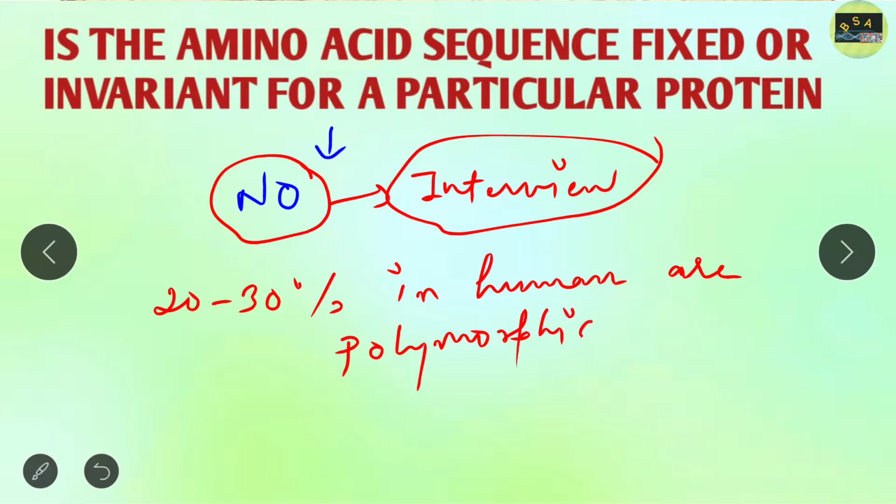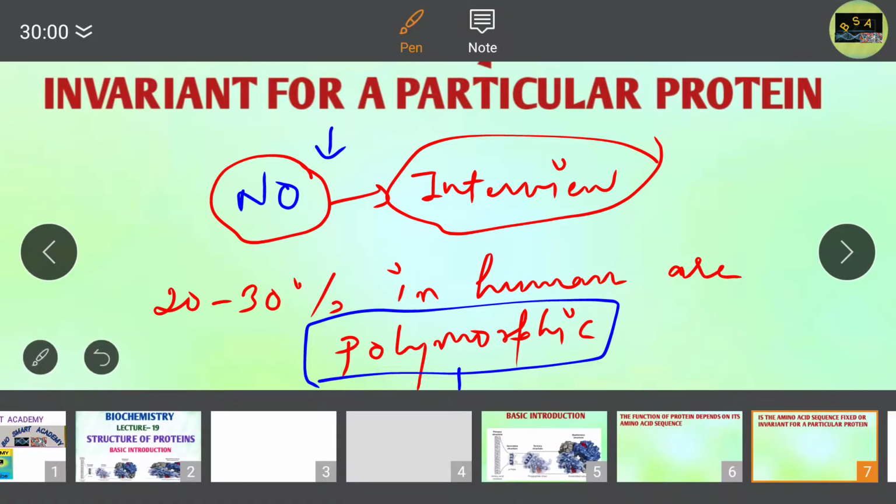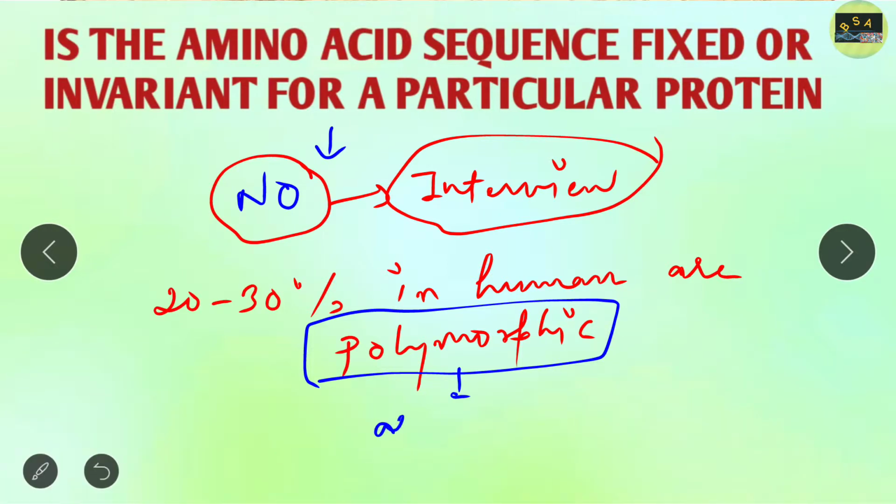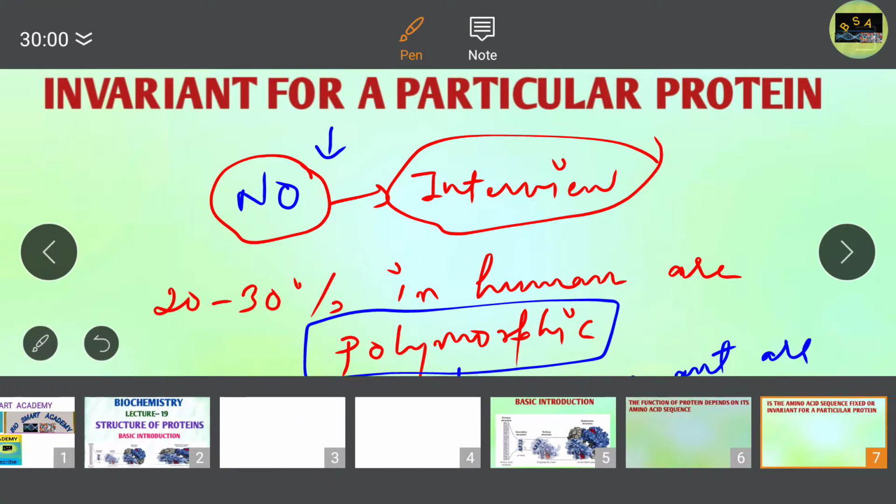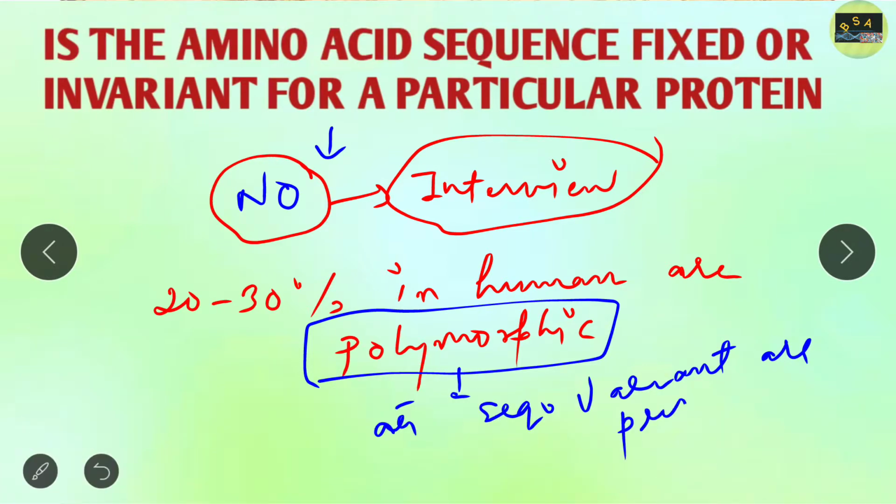Clear? Are polymorphic. So what do you mean by polymorphic? Polymorphic describes a protein for which amino acid sequence variants are present. What do you mean by this amino acid sequence variant?